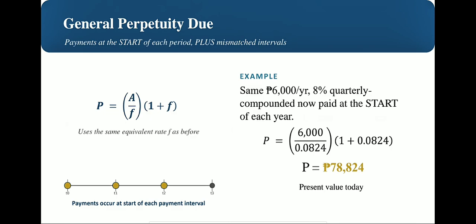So we have P is equal to the quantity of 6,000 over 0.0824 times the quantity of 1 plus 0.0824. This gives us P is equal to 78,824. Again, getting paid upfront each period pushes the present value slightly higher than the ordinary version.